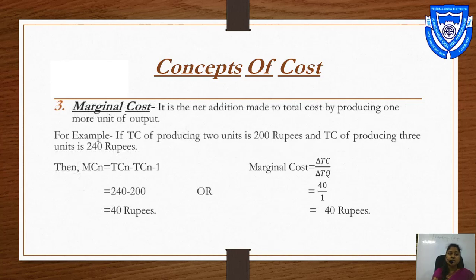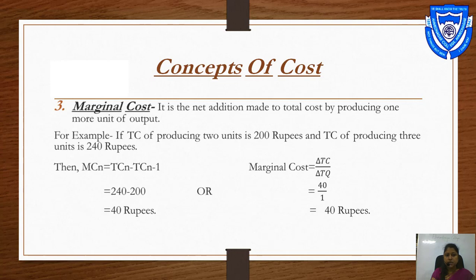Next is marginal cost. It is the net addition made to total cost by producing one more unit of output.